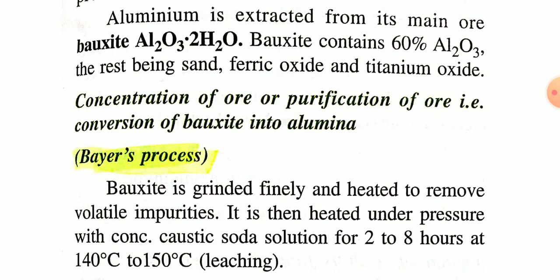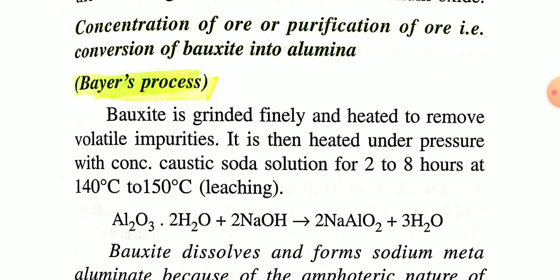So first you have to concentrate the bauxite ore, that is you have to remove the impurities present in bauxite. So concentration of ore or purification of ore, that is conversion of bauxite into alumina, Al2O3.2H2O to Al2O3. And the name of the process is Bayer's process. In this process, first bauxite is ground finely and heated to remove volatile impurities.